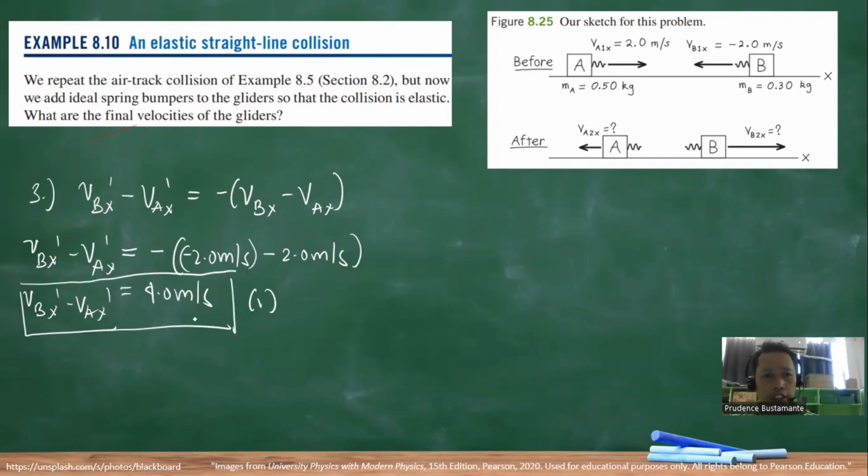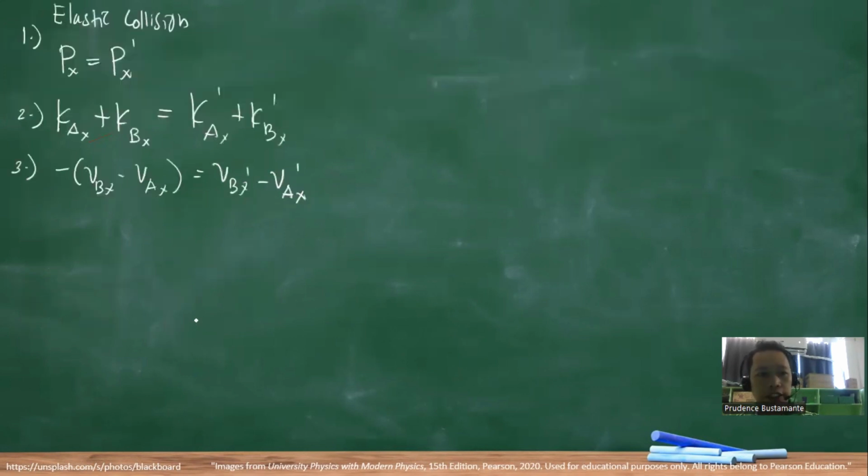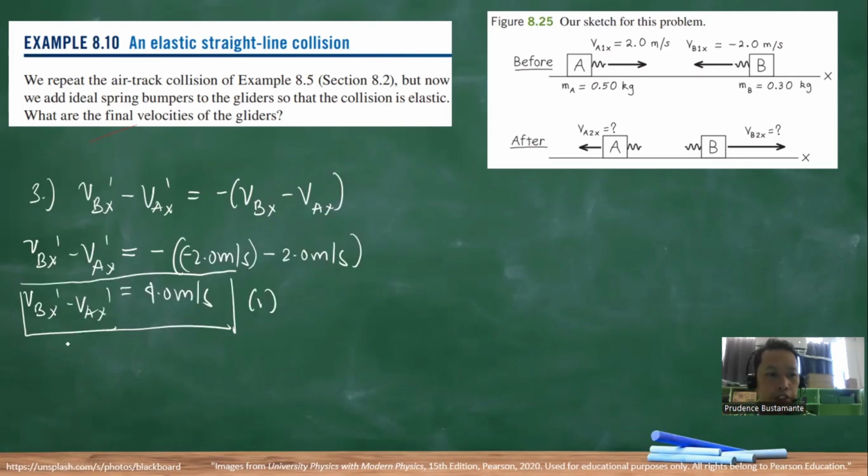Okay. To get another equation, let's apply the conservation of momentum, where the total momentum in x, initial, is equal to the final. So this gives us MA VAX plus MB VBX, ang mga initial.